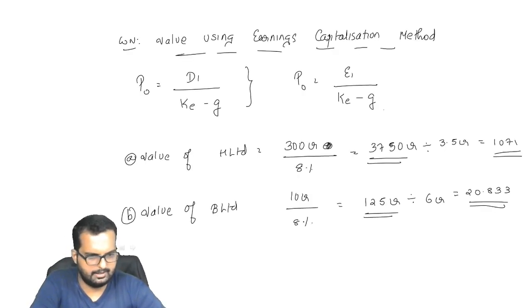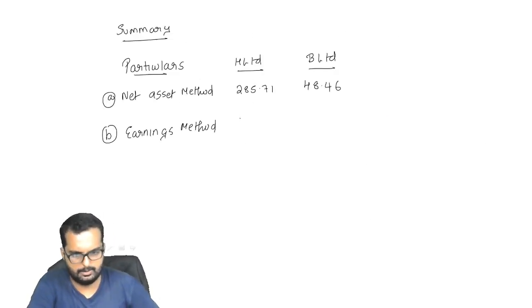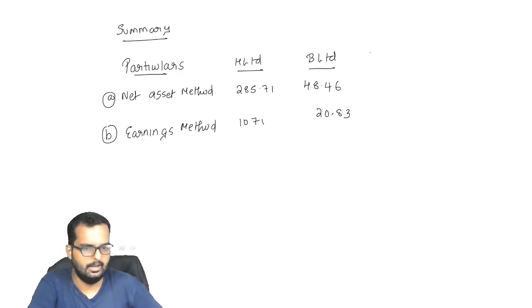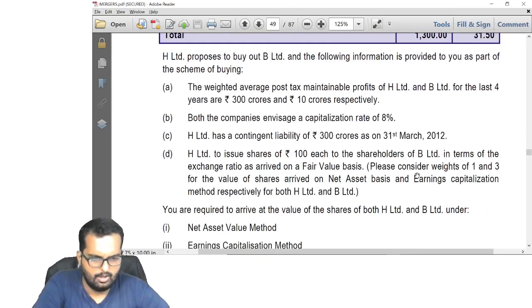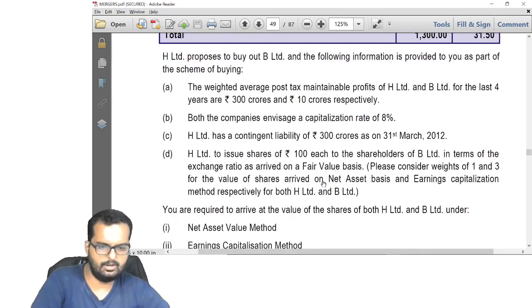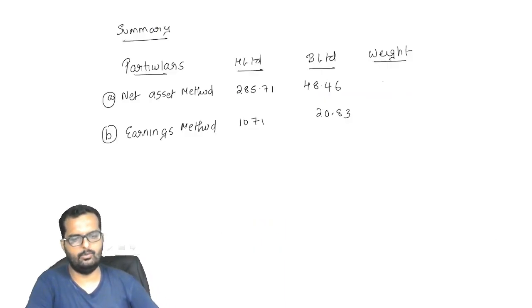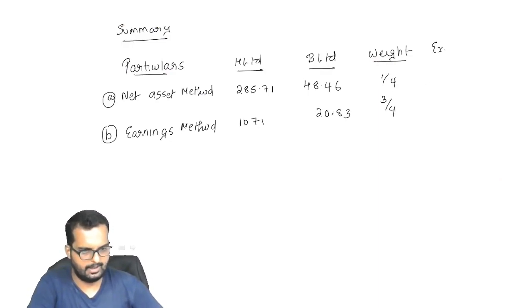48.46. Earnings capitalization method is 1071 and 20.83. So they have told that the weights have to be in the ratio of, what is the exact ratio they have told? 1 and 3 for net assets. So 1 by 4 will be the weights here. 3 by 4 will be the weights over here. Okay. So from this, ideally, I can find out the exchange ratio, which will turn out to be